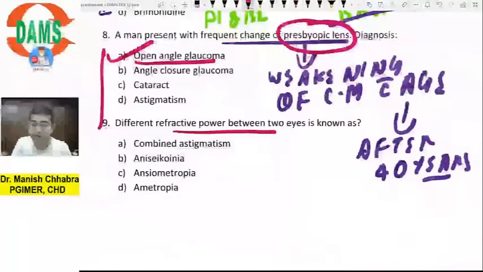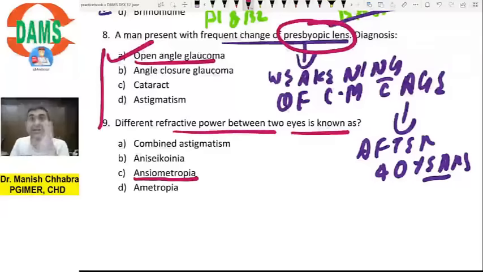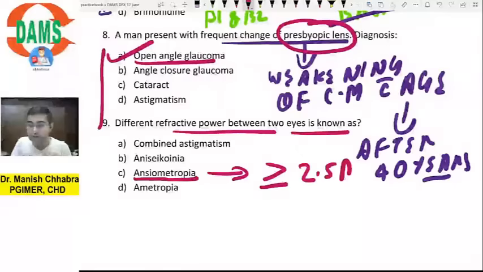Different refractive power between two eyes is known as, simple definition, anisometropia. Anisometropia is when the two eyes are having different refractive powers. Now what is the baseline? If the difference in refractive power is more than or equal to 2.5 diopters, then you call it anisometropia.